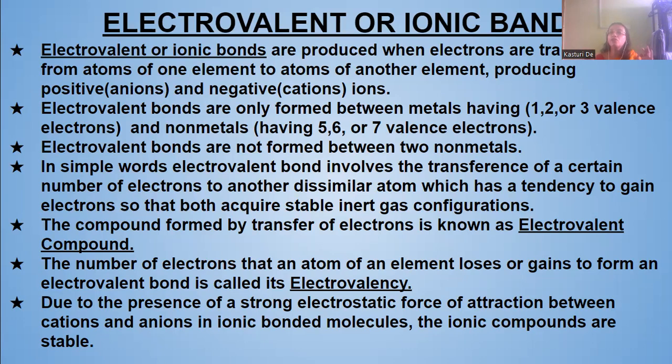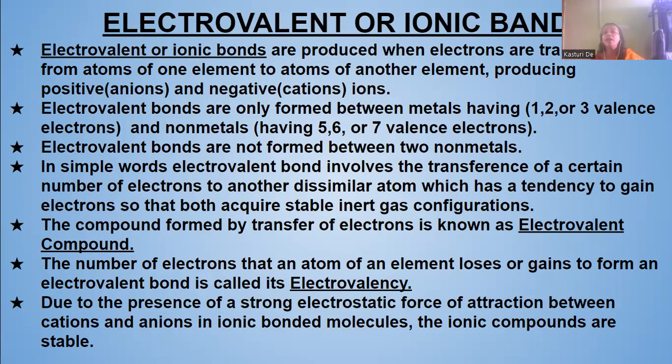Clear? Now, electrovalent bonds are only formed between metals and non-metals. Electrovalent bonds are formed between metals which have a valency of 1, 2, or 3, or valence electrons of 1, 2, or 3, and non-metals which have valence electrons of 5, 6, or 7.